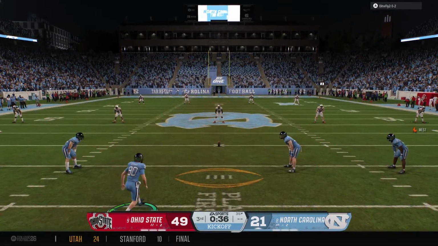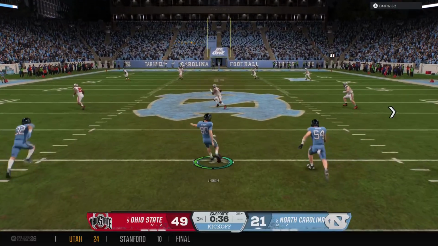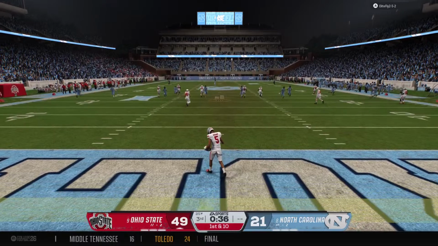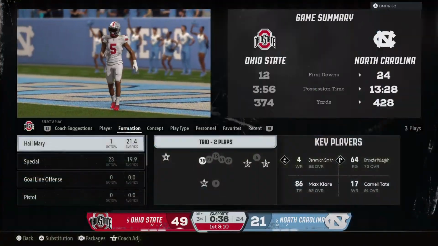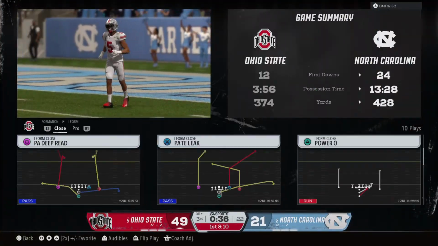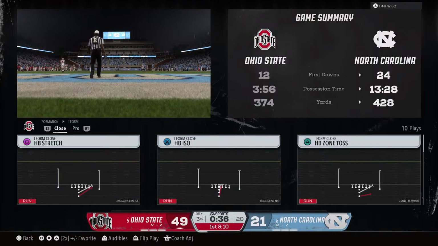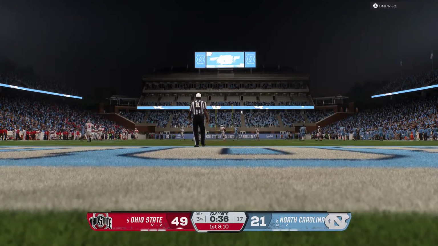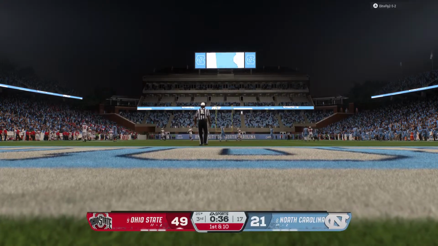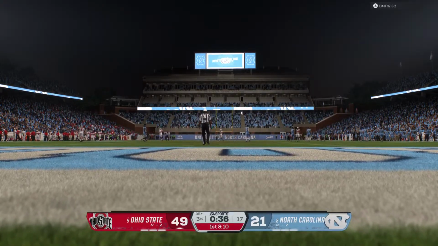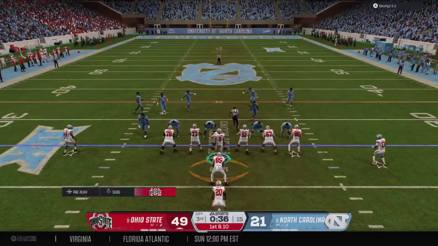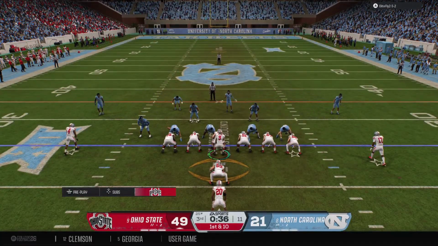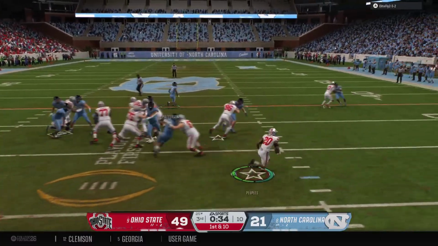So after putting up the touchdown, the kickoff team is out there to boot it away. 49, North Carolina, 21. And it comes out to the 25. No return attempted there. First play of the drive now from the 25. They'll hand it off.